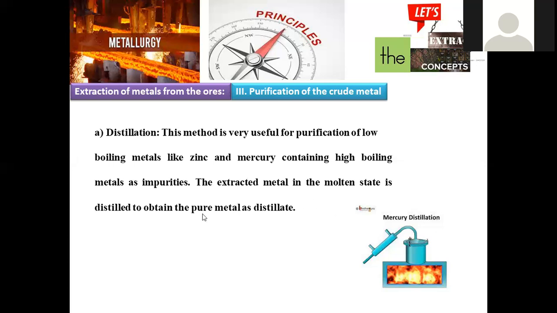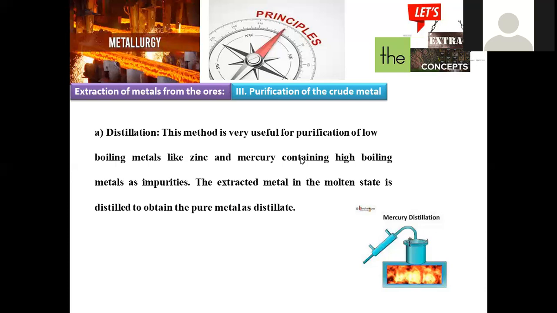The extracted metal in the molten form is distilled to obtain the pure metal as distillate, right? So for example, in one condition we discussed, if impurities have low melting and boiling point values when compared to the metal, in that case, what happens? Metal exists in solid state, and the impurities will be gasified and they can escape from the system. That is case number one.